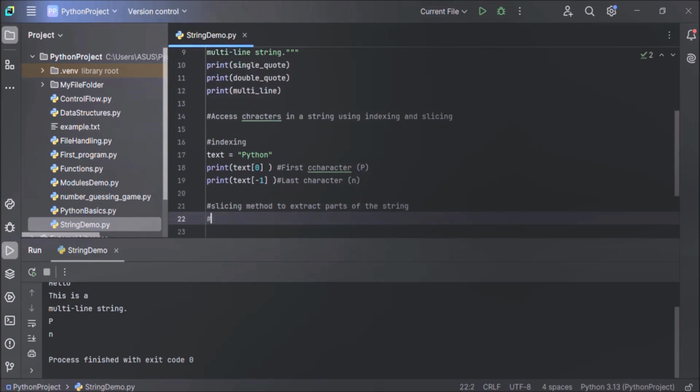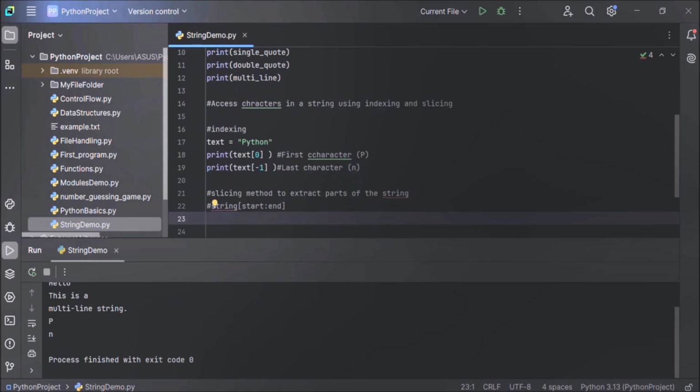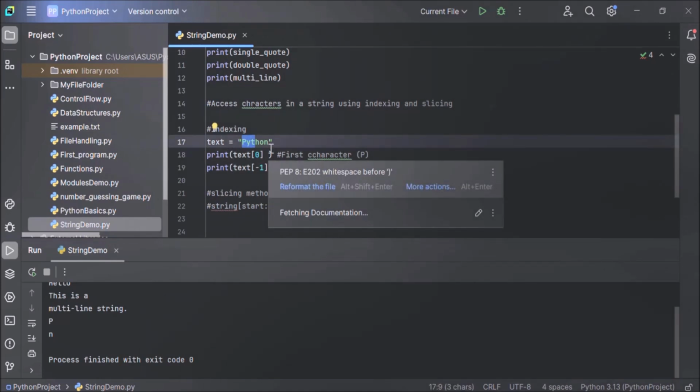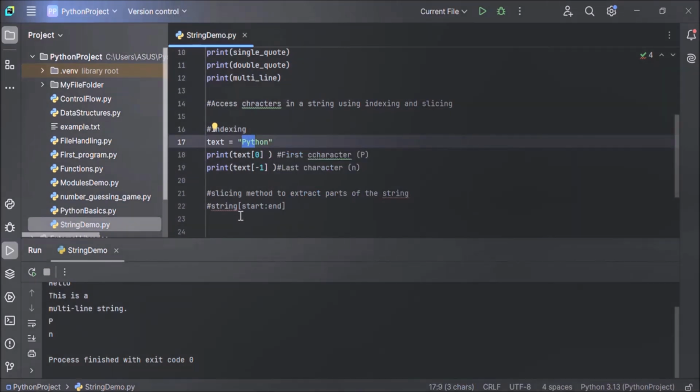The name of your string, and in a square bracket, you have to specify start and end. Start, colon, end. Now, let's understand this with the help of an example. In case you want to access only the substring pyt, how to extract this pyt using the slicing method? Let's see.